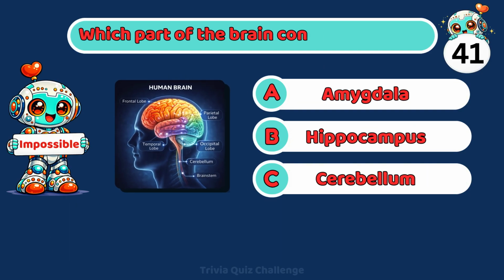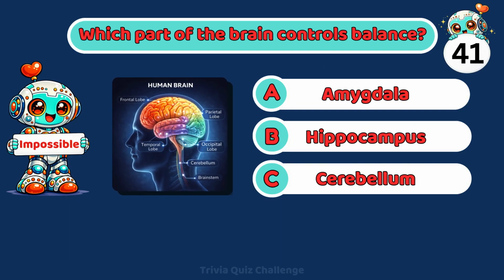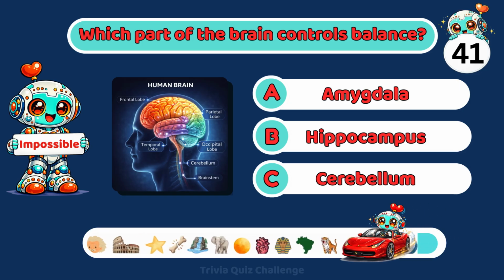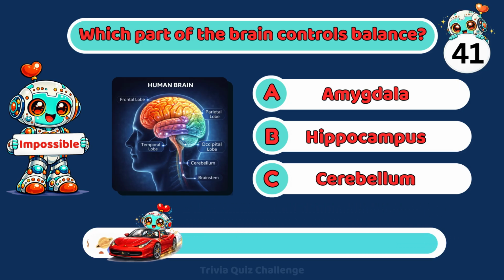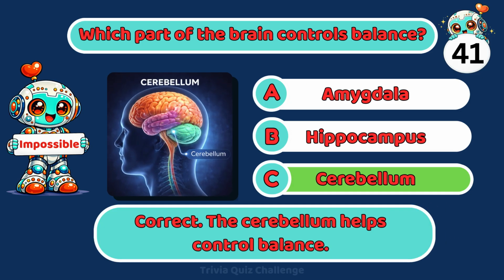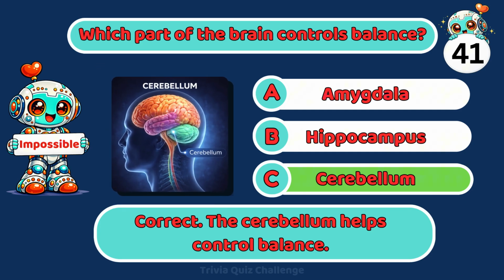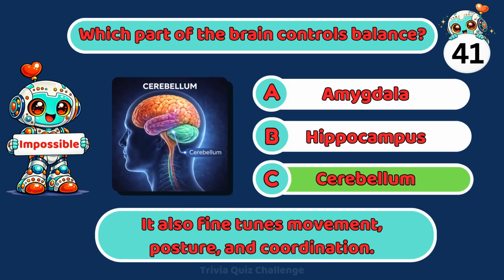Which part of the brain controls balance? A. Amygdala, B. Hippocampus, C. Cerebellum. Correct. The cerebellum helps control balance. It also fine-tunes movement, posture, and coordination.